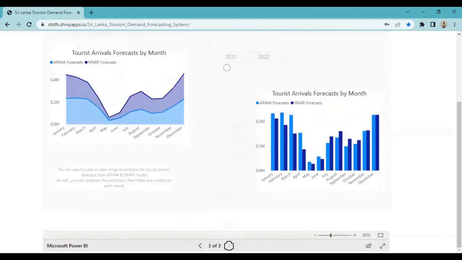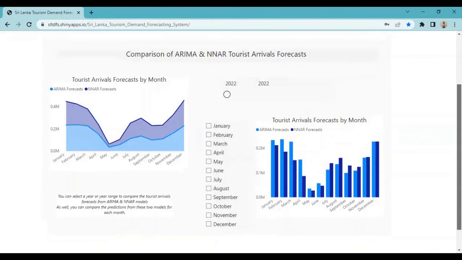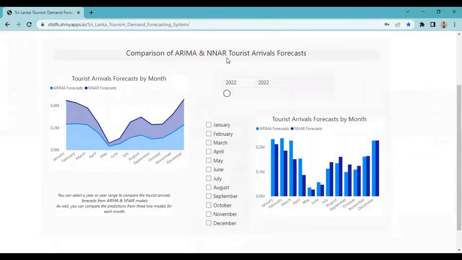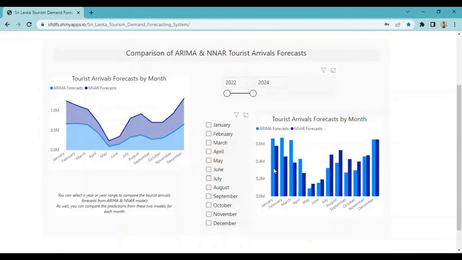In the third page, you can compare predictions that are calculated from our model and the implemented auto regression model. Here also you can select the required year range and the month to see the predictions.